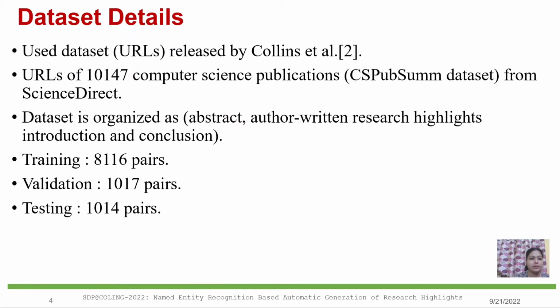We use the dataset published by Collins et al., which contains the URLs of 10,147 computer science publications from ScienceDirect. In our experimental setup, every example in this dataset is organized as follows: abstract, author-written research highlight, introduction, and conclusion. We use 8,116 examples for training, 1,017 examples for validation, and 1,014 examples for testing.